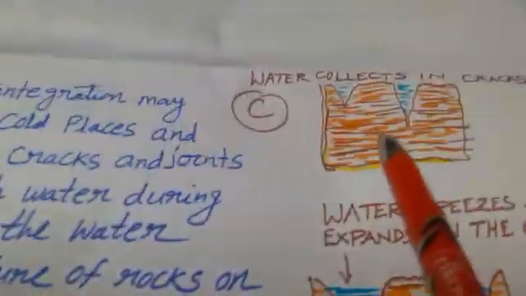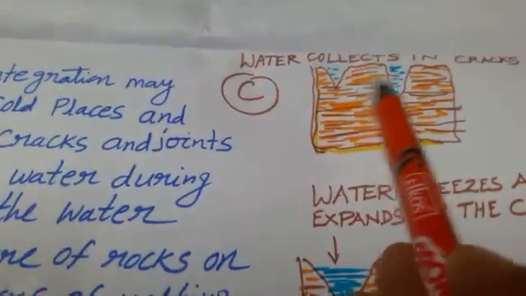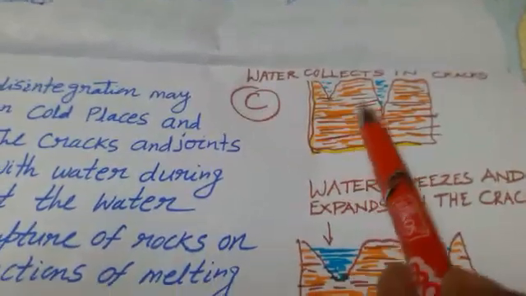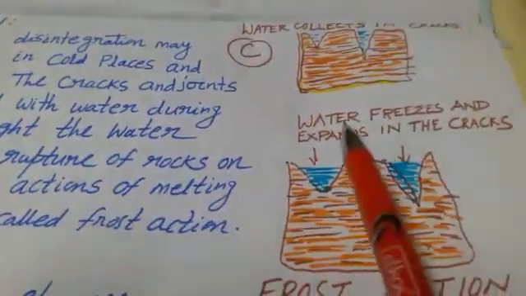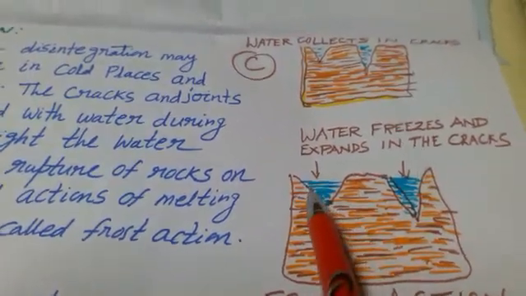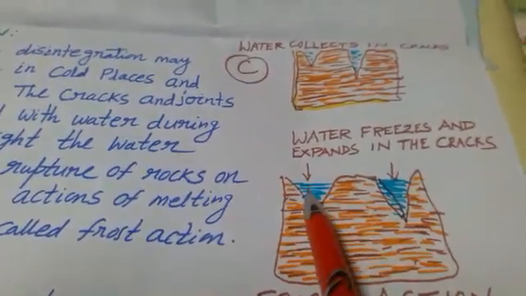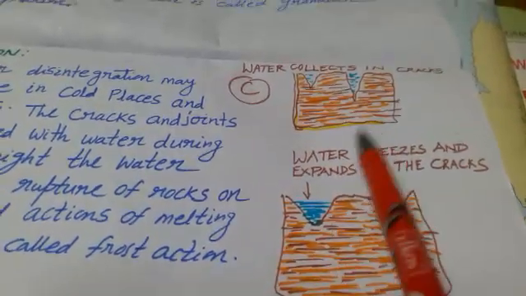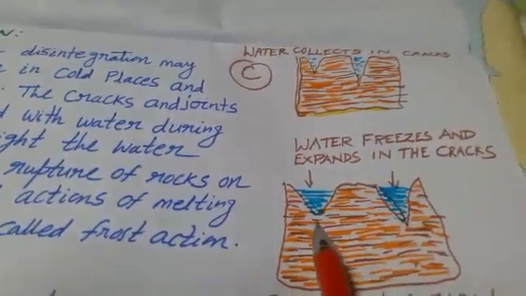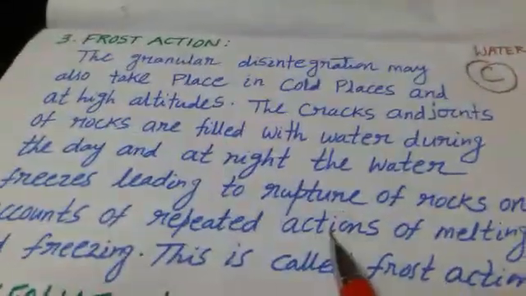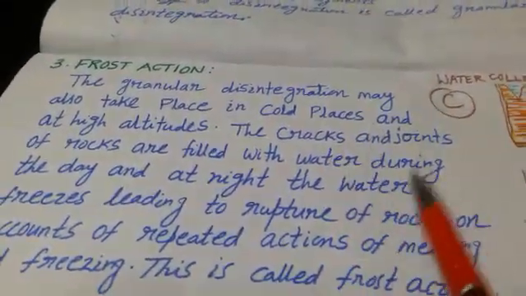The first diagram shows water deposited in the cracks of the rock during daytime. During night, the water freezes and expands in the cracks. When water converts into ice, it needs more space, so it expands. So expansion during night and contraction during day changes rock into pieces, which is known as frost action.